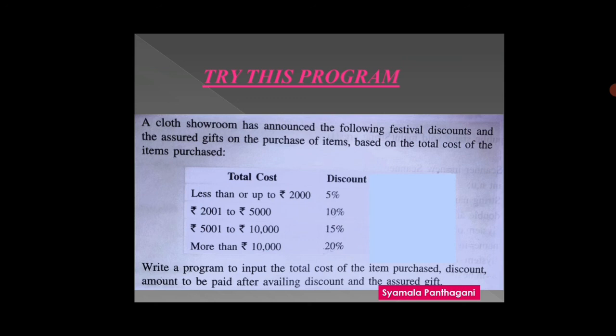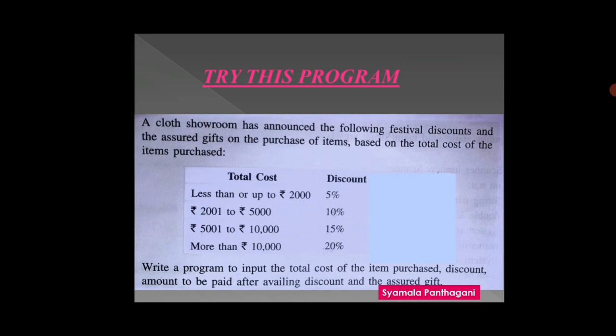Okay. The total cost less than or up to 2000, the discount is 5%. If the total cost is greater than 2000 and less than 5000, the discount is 10%. If the total cost is greater than 5000 and less than 10,000, the discount is 15%. And more than 10,000, the discount is 20%.